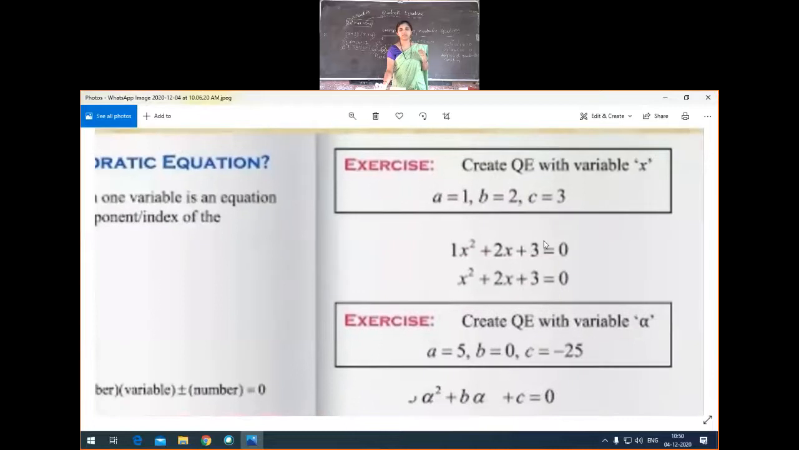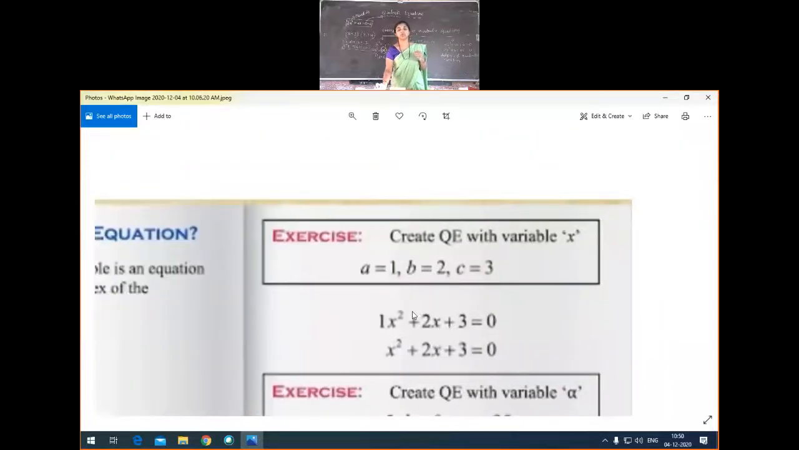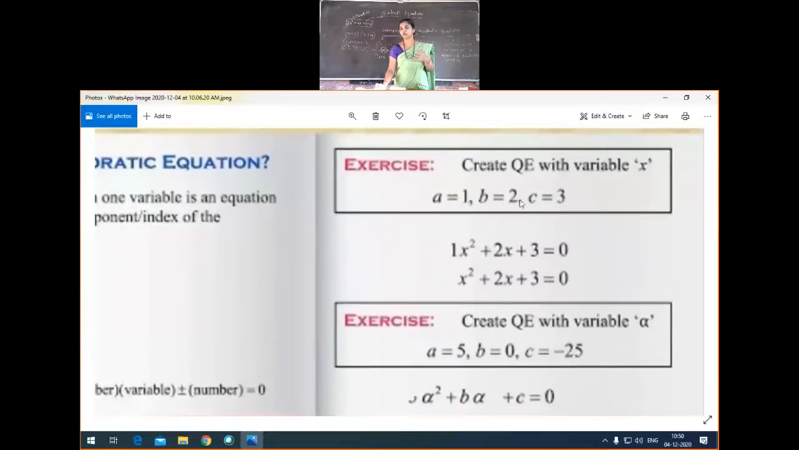Now, one small exercise. Create QE. QE stands for quadratic equation with variable x. You have to create the quadratic equation with variable x, where A is equal to 1, B is equal to 2, C is equal to 3. A is equal to 1 in the sense 1x square plus 2x plus 3 which is equal to 0. 1x square is just x square. So x square plus 2x plus 3 is equal to 0. When A, B, C are given, you can write the quadratic equation, no?